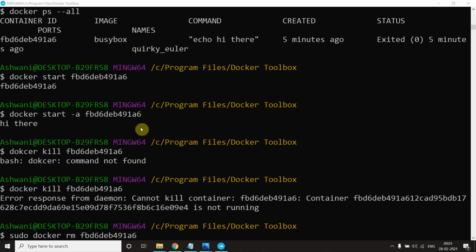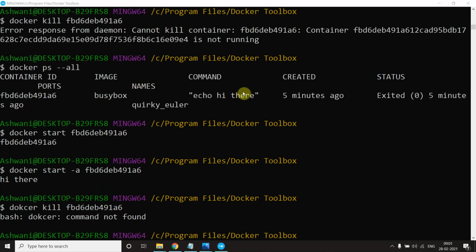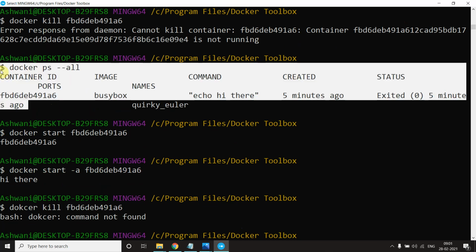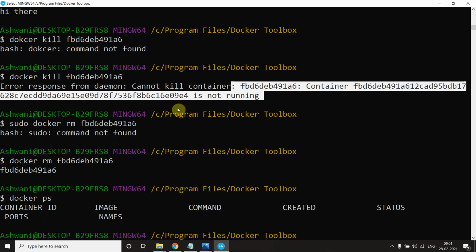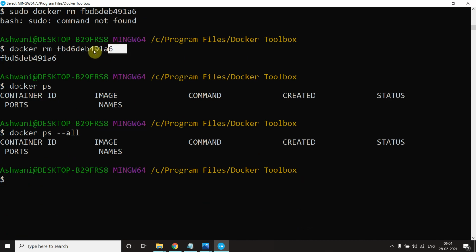It takes time to remove this, so that's why I paused the video and started again. What happened here is that this container is not running when I'm trying to kill it. It says it's not running, so I removed it from the cache. So what I have done here is I used this command docker rm. If you remember, this command removes something, right? Like remove directory and folder in Linux. So in Docker it is rm, and I want to remove this container, and it got removed. As you see, I executed ps and ps all.